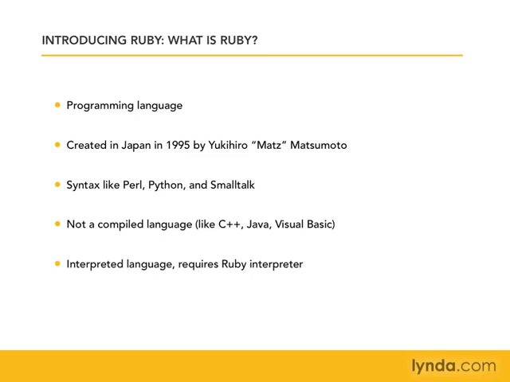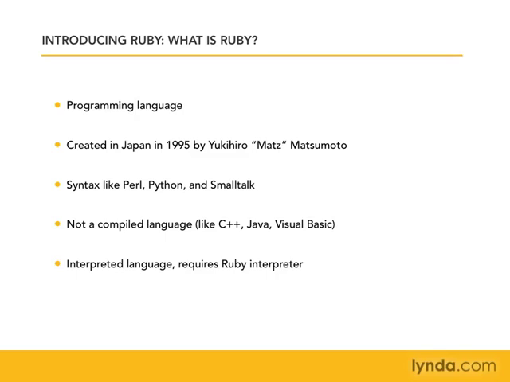So we're going to write our code, and then it will just get interpreted straight from the code when we're ready to run it. So we're not going to have to go through this extra step of compiling it into something that will run. Our code will run on its own. But we're going to need to have a Ruby interpreter to do that. So in the installation section, we'll be installing the Ruby interpreter that will let us do that.